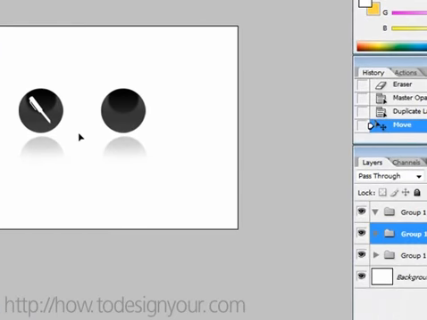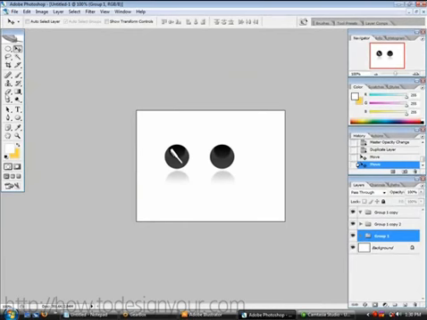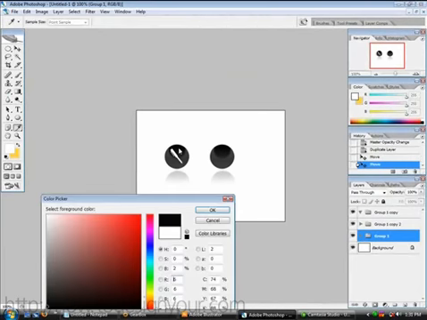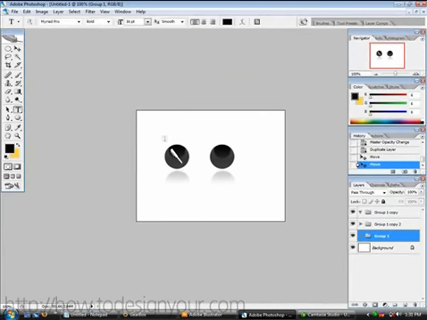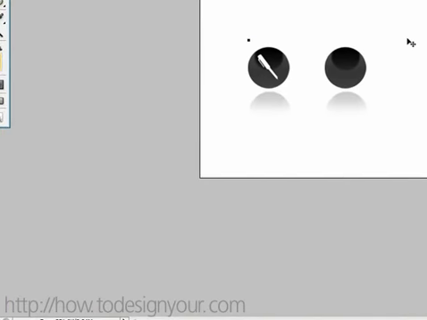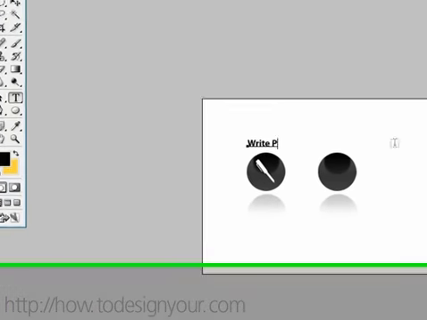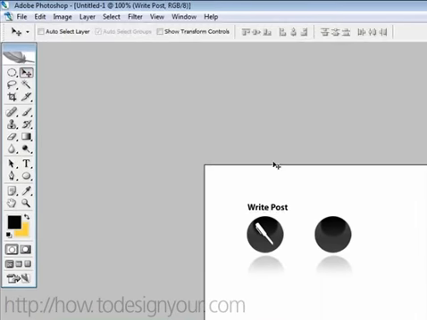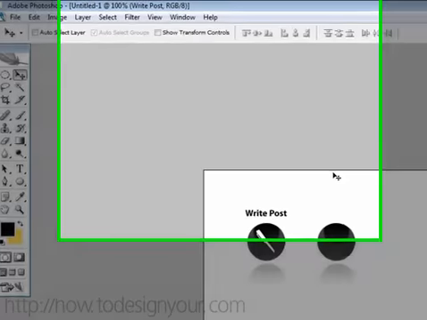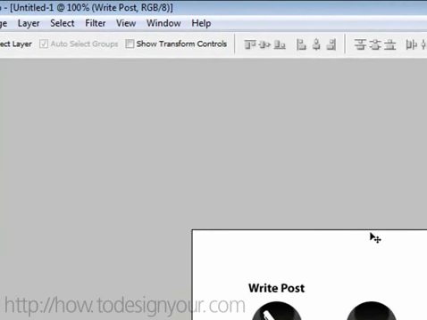And then just to see what it would look like with text on it. Now, normally when you're designing an icon set, you won't put any text on it, but I'm just doing it for the sake of, say for example, it's like right post. There you go. It looks pretty good. Alright, so that's how you design an icon in Photoshop.